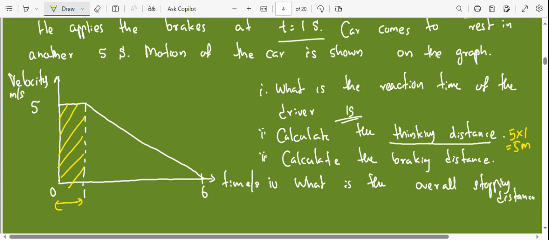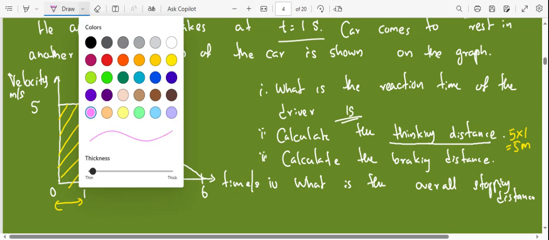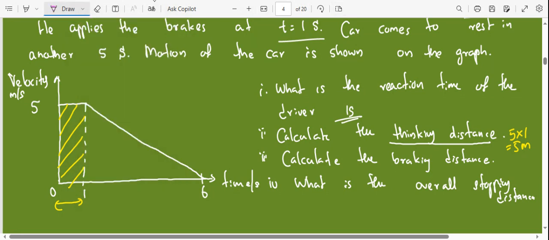Right. Next one, calculate the braking distance. How do you find that? Now we can see he applies the brakes at 1. So this is the point where he applied the brake, and this is the point where the vehicle comes to rest. During this time you can see the speed has slowly decreased.